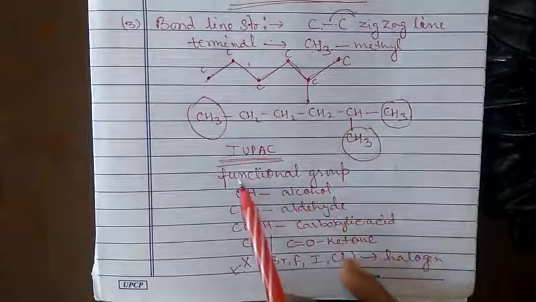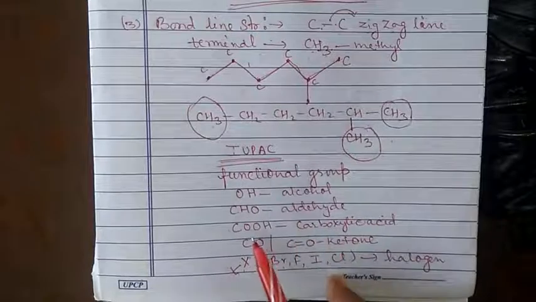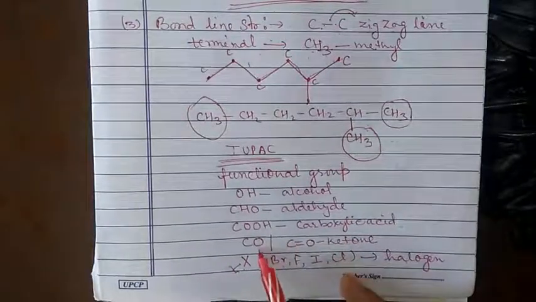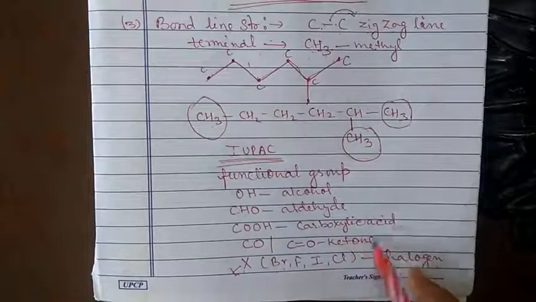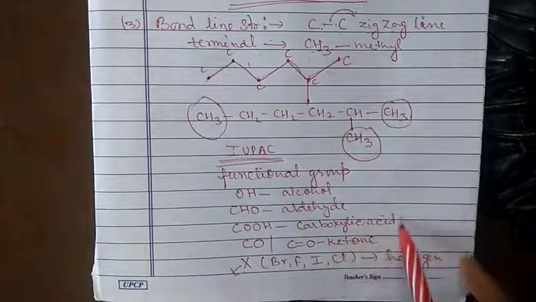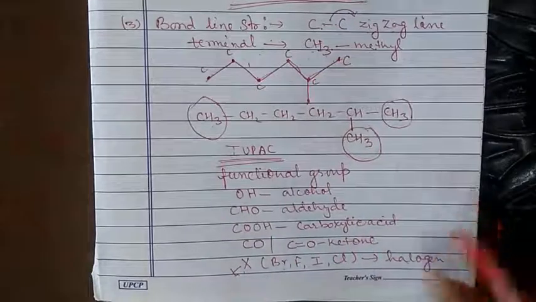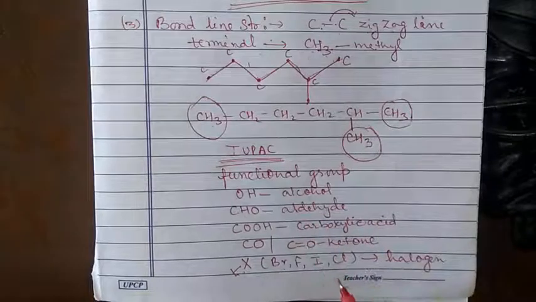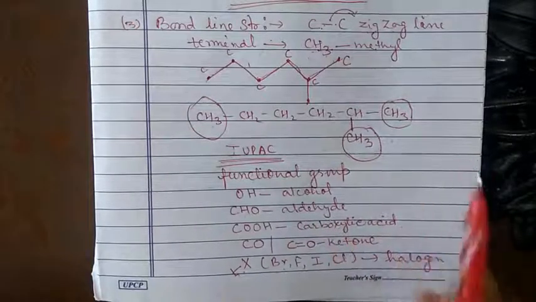OH is alcohol, CHO stands for the aldehyde, and COOH stands for the carboxylic acid. CO means that a ketone is present, such as propanone or butanone. Carboxylic acid is any carboxylic acid, such as acetic acid. In the aldehyde, it is like benzaldehyde.